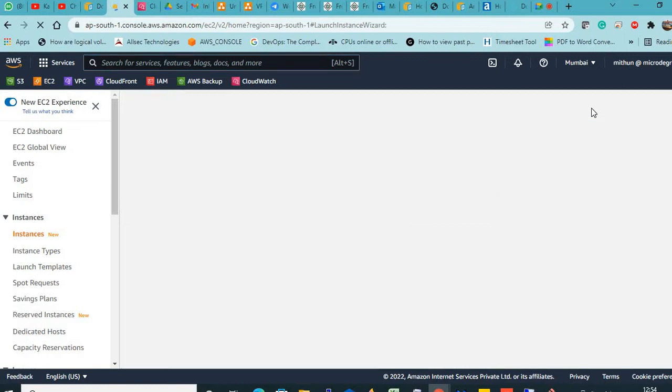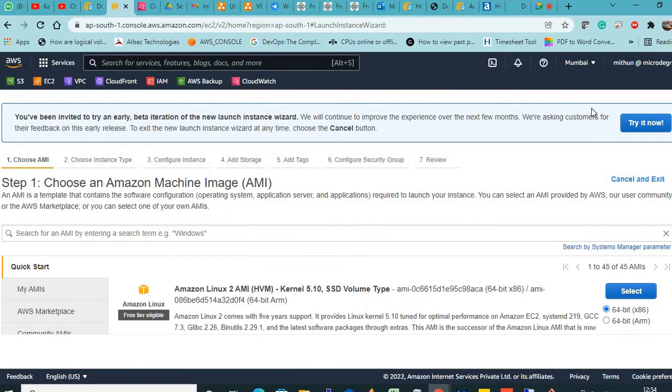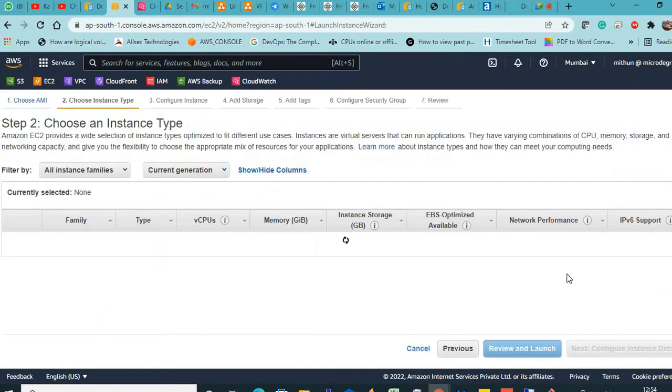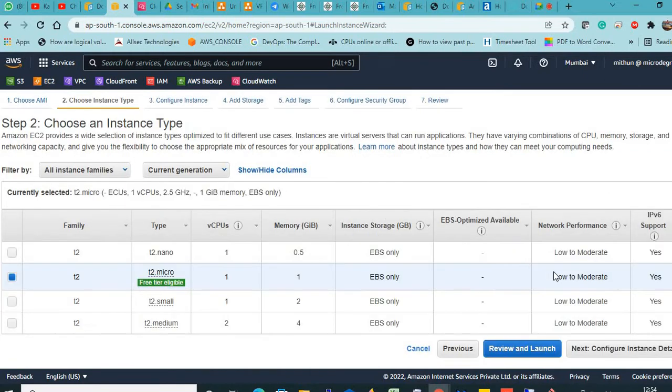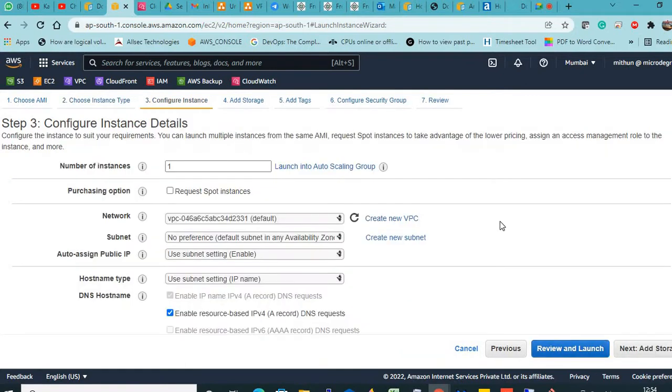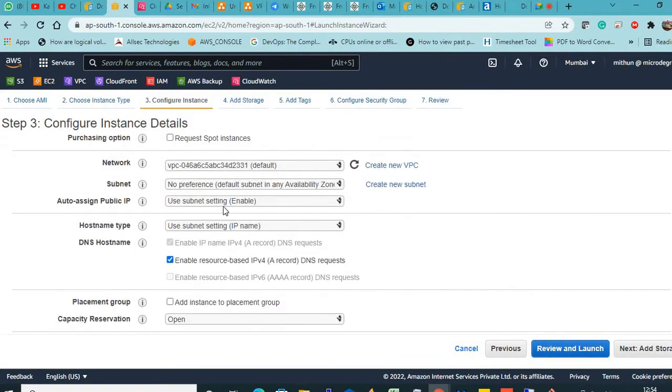As you can see, there are no EC2 instances. I will choose the Amazon Linux 2 AMI, select t2.micro, and you need to enable this.